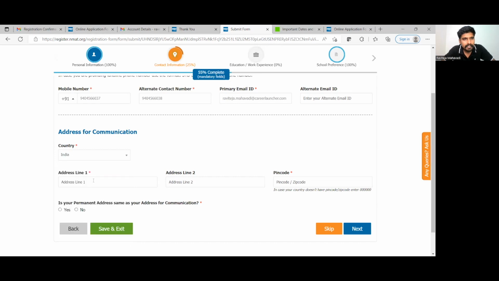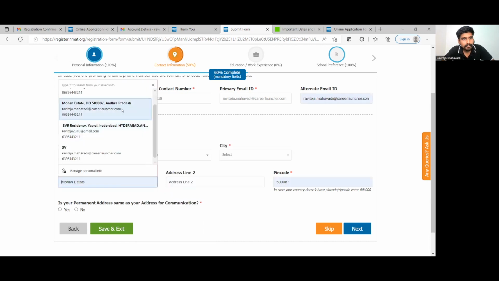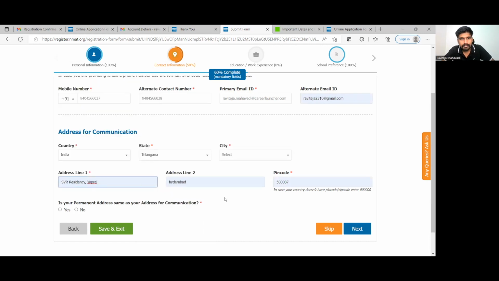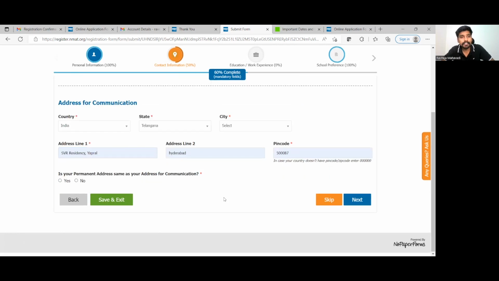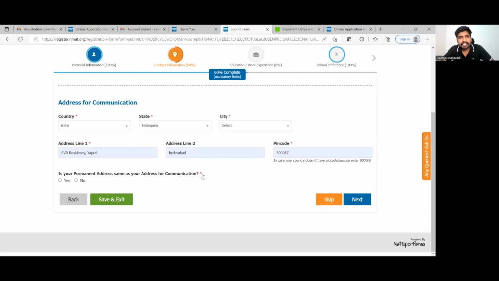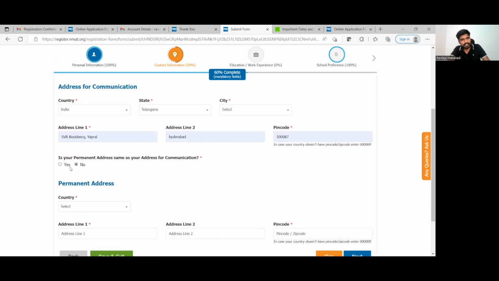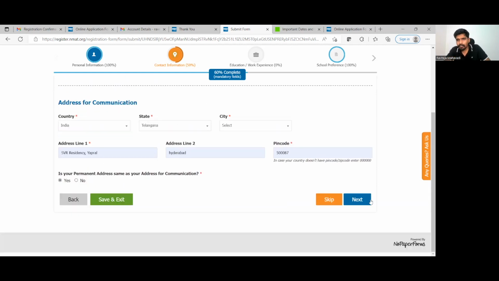Address for communication, address line India, state, I live in what? Telangana. Then address line, okay, there is some autofill options. Google बहुत जबरदस्त चीज है. Okay, is your permanent address same as your address for communication? I would typically go for yes. Otherwise, you will have to give another permanent address as well, right? I will go typically with yes, right? Select city, Hyderabad.